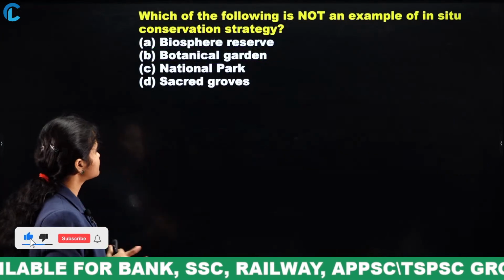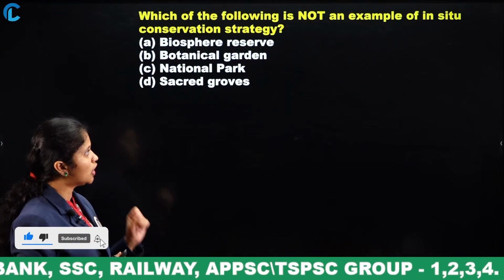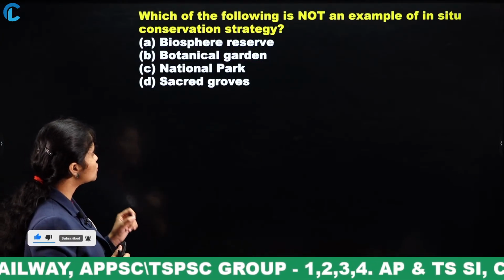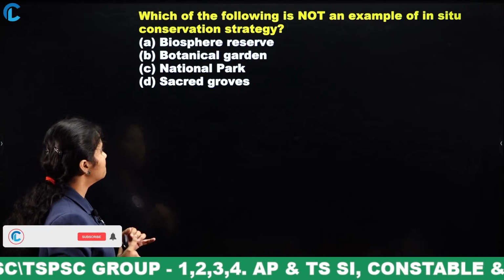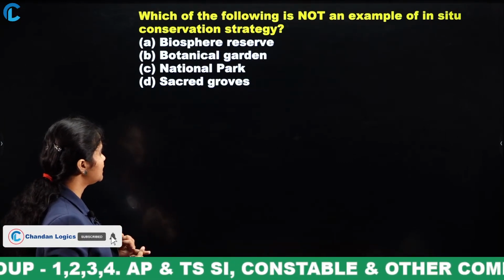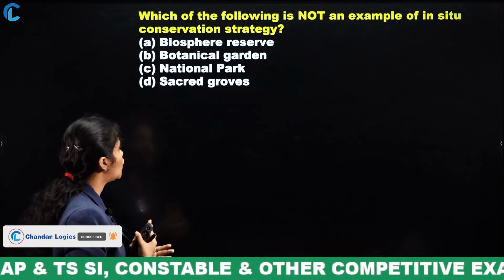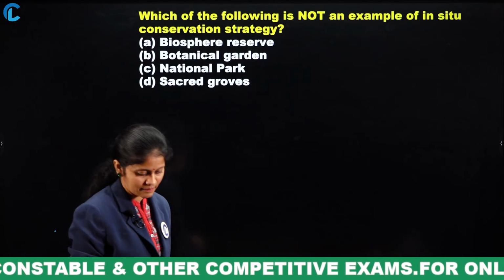Next. Which of the following is not an example of an in situ conservation strategy? Biosphere Reserve, Botanical Garden, National Park or Sacred Groves?